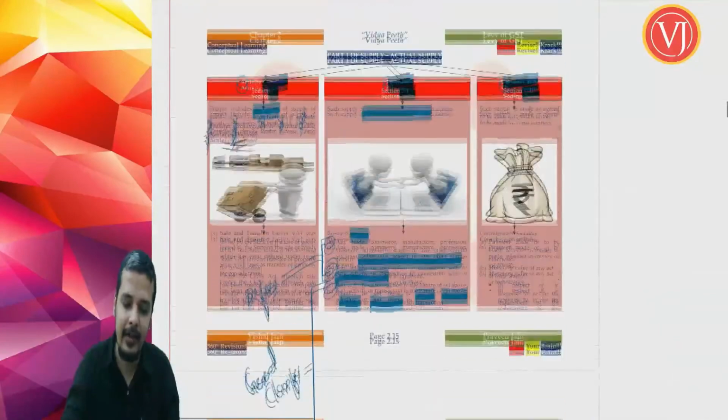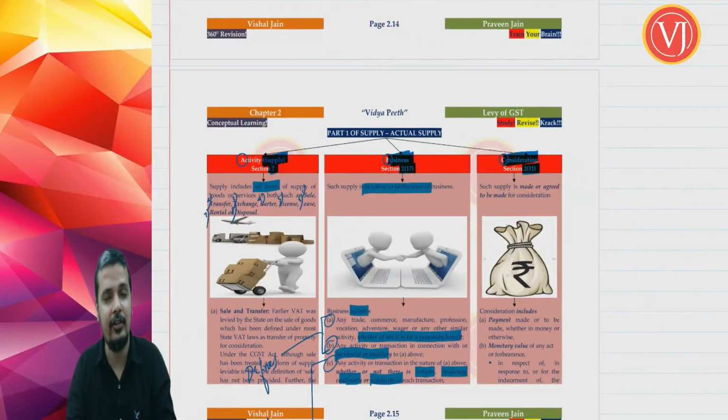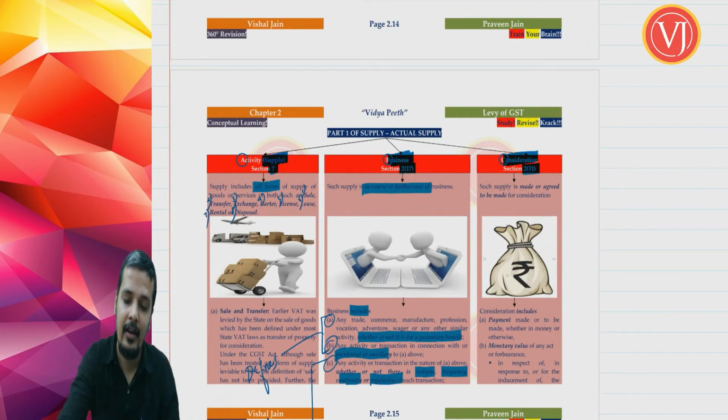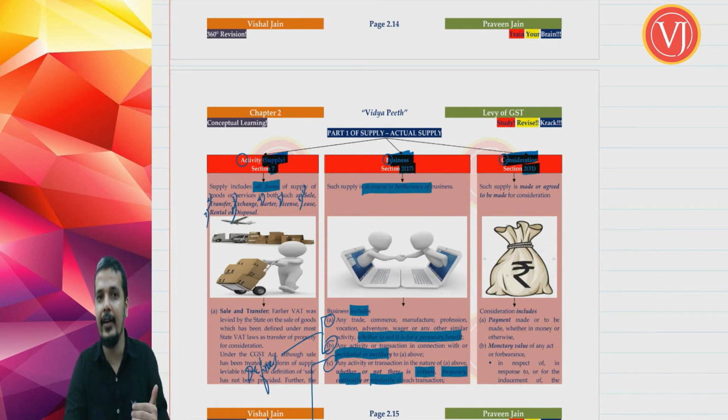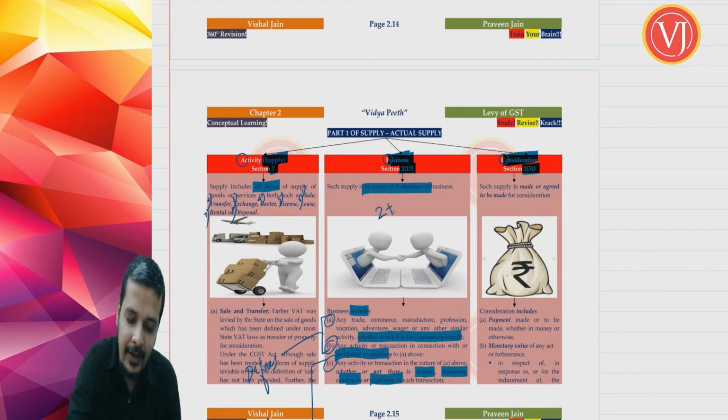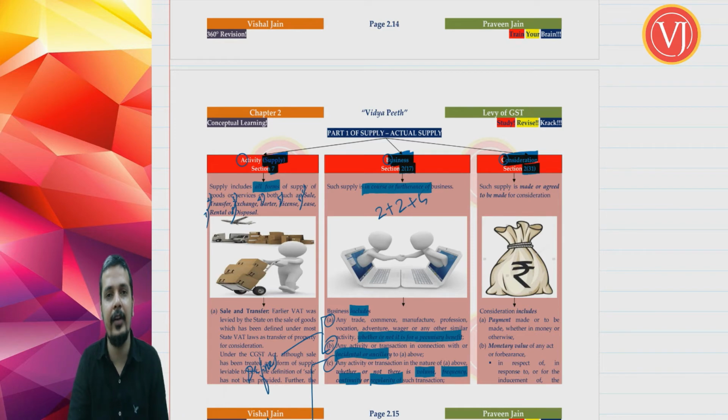Now my friends, we are seeing actual supply where there are 3 elements. First is activity, that is supply, which we have discussed in length, section 7. Second is business, which is defined under section 2, clause 17, which we again discussed in length. You have to read it as 2 defining business, 2 normal clarification, 5 special clarification. So totally there are 9 points of business which we have clearly discussed one by one. And now we are discussing consideration, which is defined under section 2, clause 31.